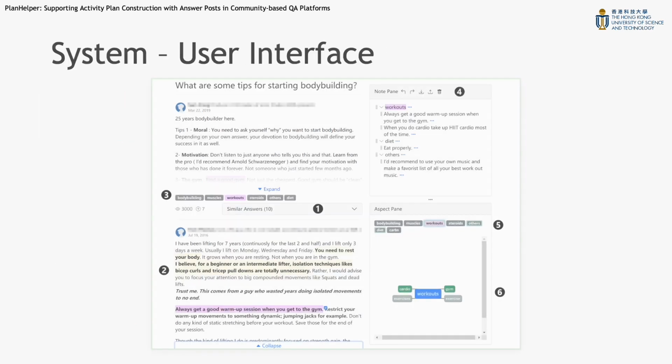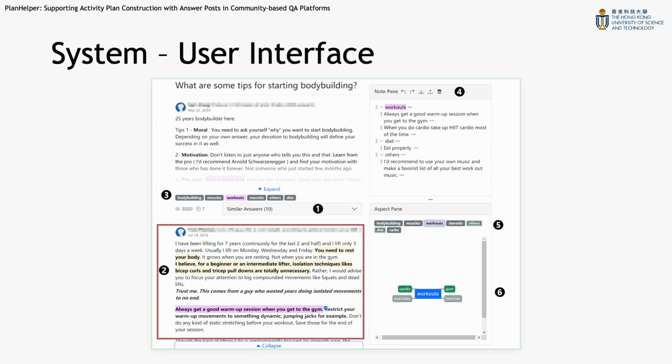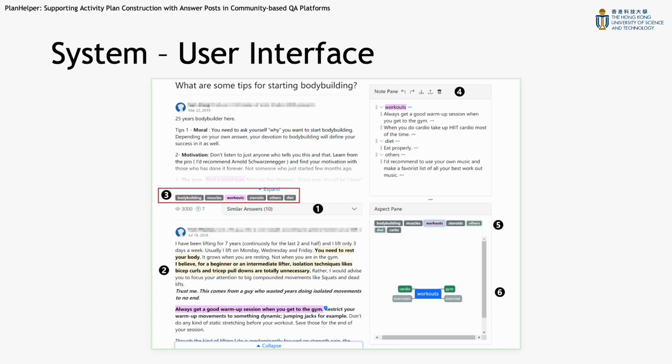The user interface of PlanHelper resembles the layout of Quora with a similar answer pane on the left. With the help of the text processing pipeline results, we collapsed short answers under a more informative one with similar aspect coverage. Answers are also sorted by their aspect coverages. Each answer post has all its propositions highlighted, and the highlight color for each aspect can be changed individually. Clicking on a proposition brings it to the note pane on the right.